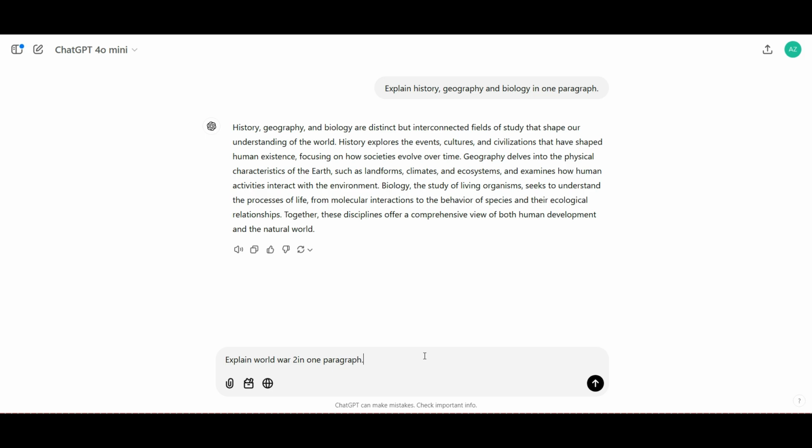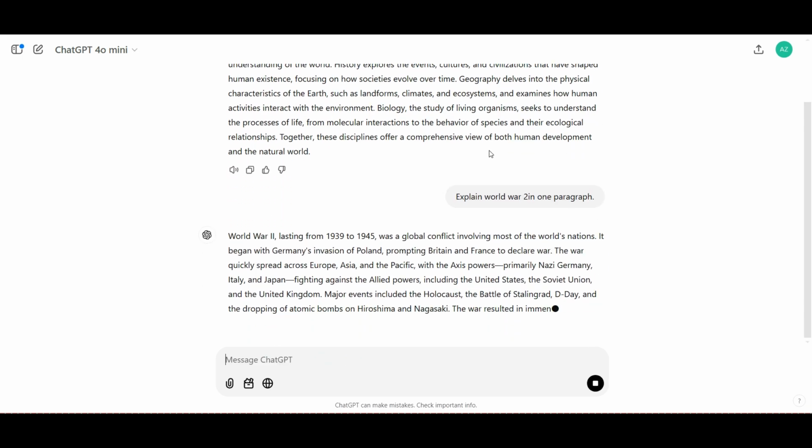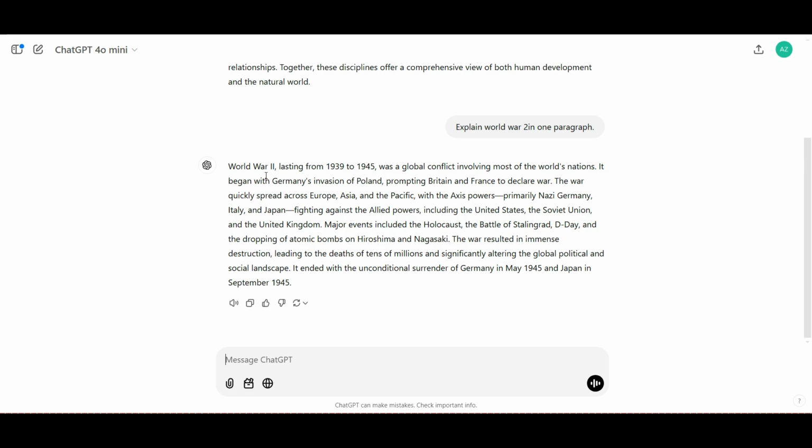Right. Now we are being more specific and we will get a more tailored answer. So it has given us specifics about when the World War started, when it ended, and which countries began the World War. Right, it is saying how it started, and we can go on with this and we can refine it more. Okay, so we will keep overloading over here and we'll move on to our next topic.